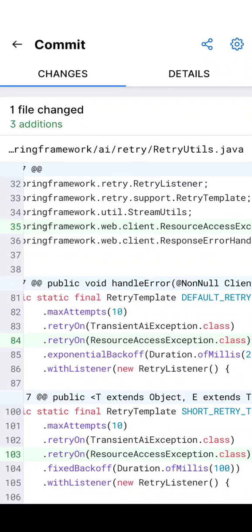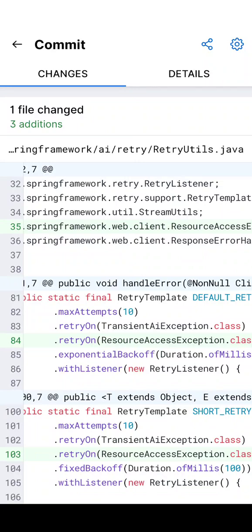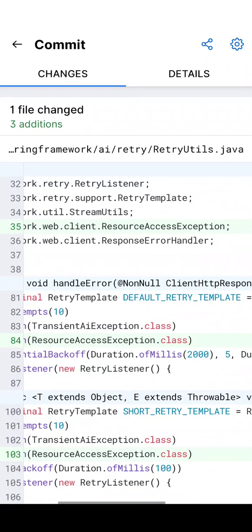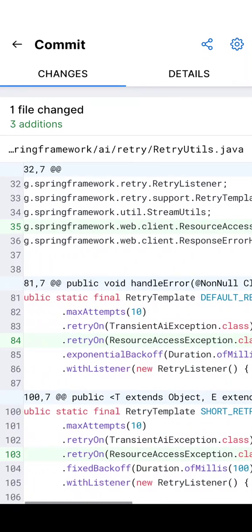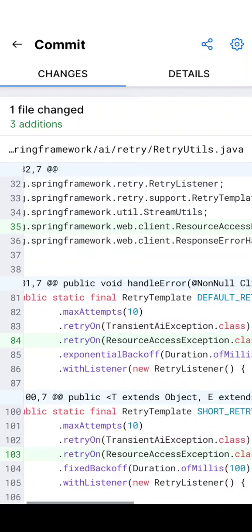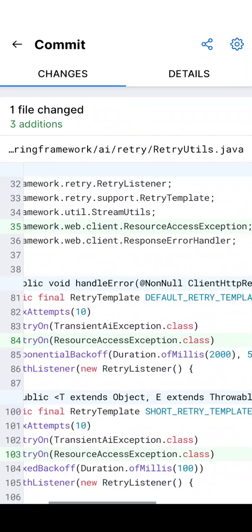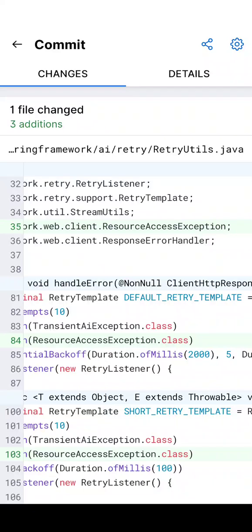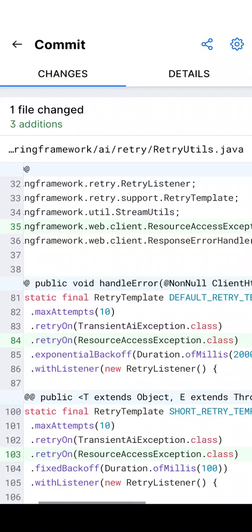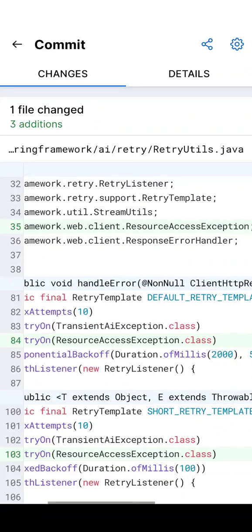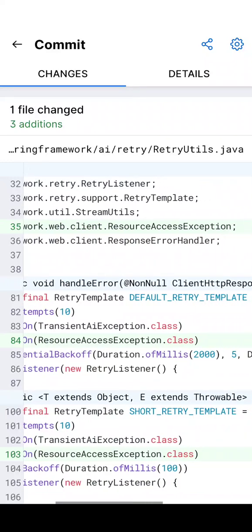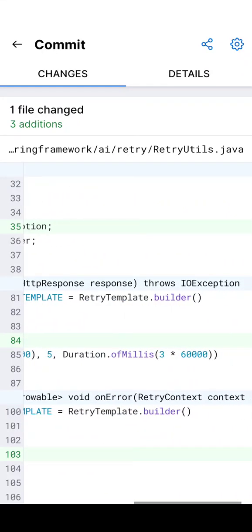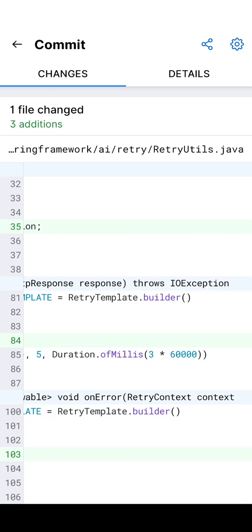As of today they are retrying on transient exception. Now what they have done is they are retrying with resource access exception as well. You can see that within the retry template they have added the resource access exception also. This is the retry template definition, and there is another template, short retry template, wherein they have added the resource access exception as well.